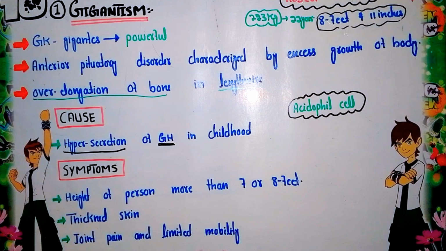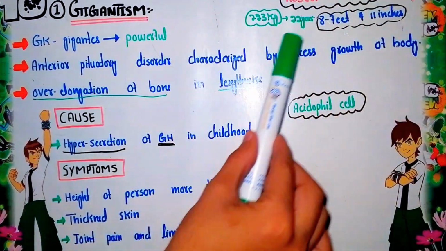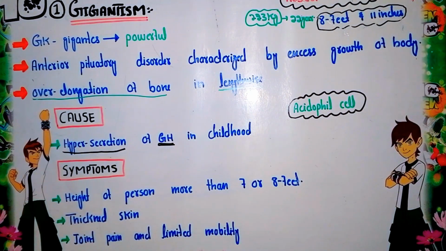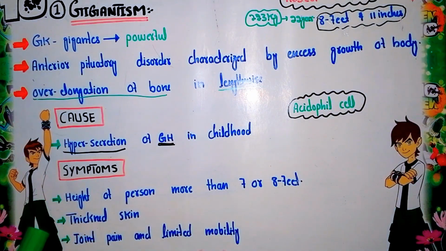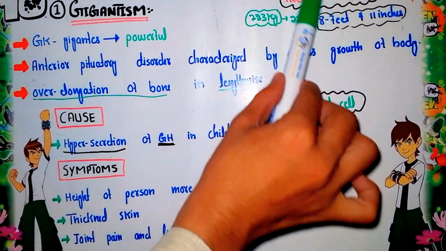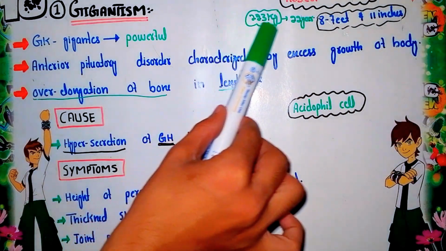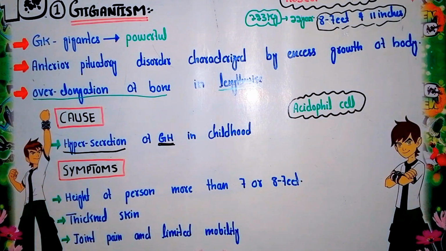The world record gigantic person is Robert Wadlow. He had a height of about 8 feet 9 inches. This person is popularly called the Alton Giant, because Wadlow was born in Alton, and that is why he is popularly called the Alton Giant. When he reached 22 years, his body weight was 223 kilograms. So this is about gigantism.